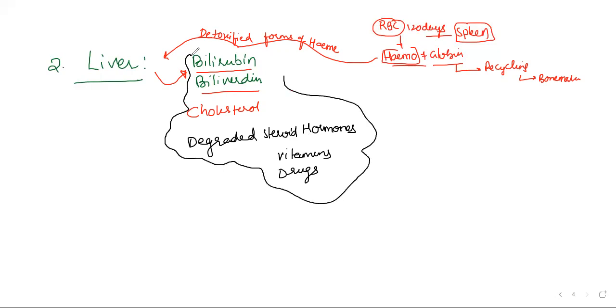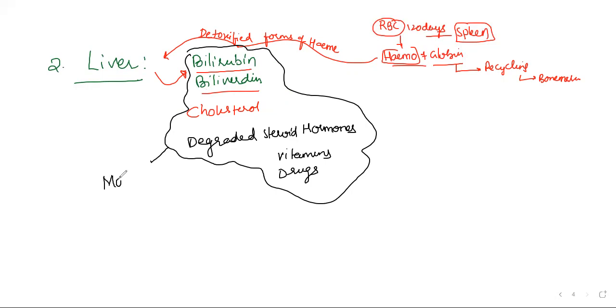Simply, this is the role of liver. We can say here: formation of bilirubin, biliverdin, cholesterol elimination, and degraded steroid hormones, vitamins, and drugs. These are all going to be the various kinds of substances here. Most of these substances are ultimately passed out along with the digestive waste.